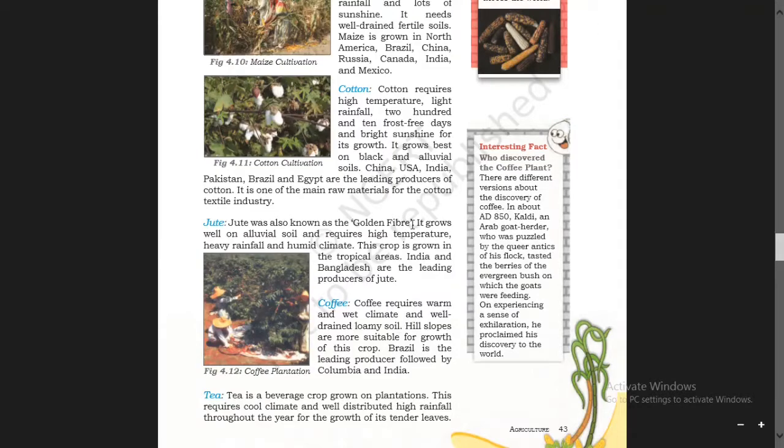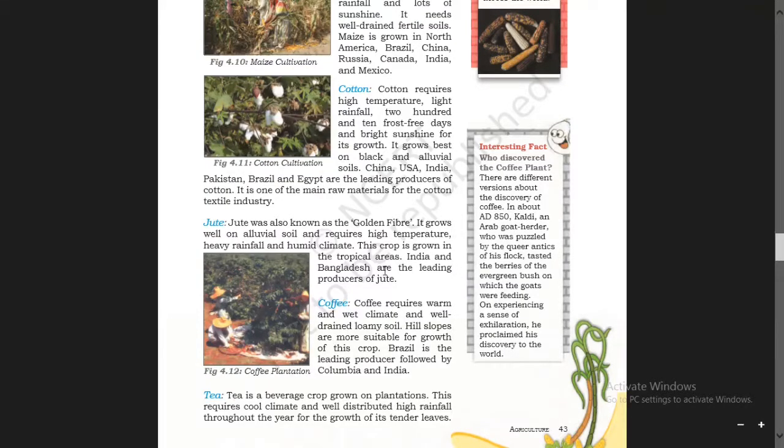Jute, it was also known as the golden fiber. It grows well on alluvial soil and requires high temperature. Jute requires alluvial soil and high temperature, heavy rainfall, and humid climate. This crop is grown in the tropical areas. So, in the village areas of our Manipur, this jute also grows, boys.